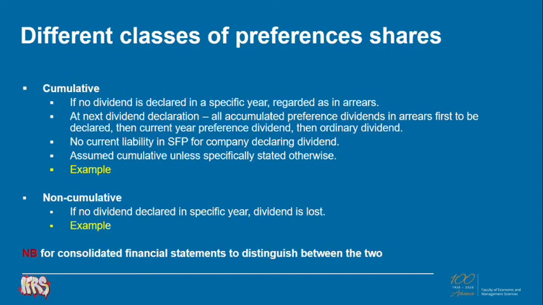Just refer back to this concept when we do those examples, and it will all focus on what the preference shareholder is entitled to. And your cumulative preference shareholder is entitled to a dividend regardless of whether the dividend was declared or not. And your non-cumulative preference shareholder is only entitled to a dividend in the year in which the dividend was actually declared.